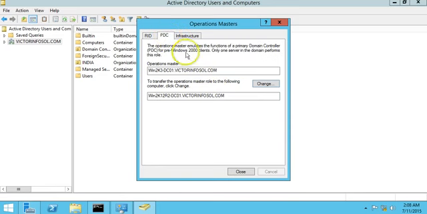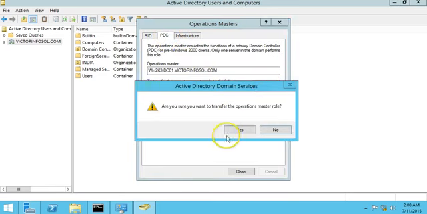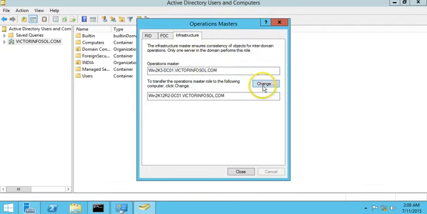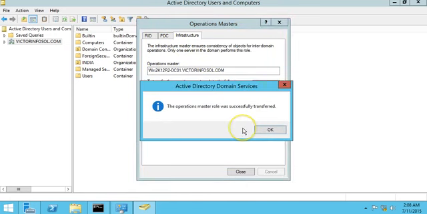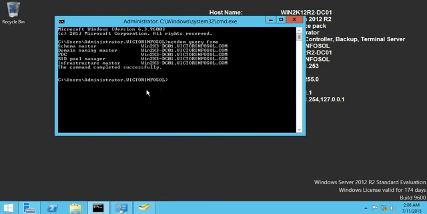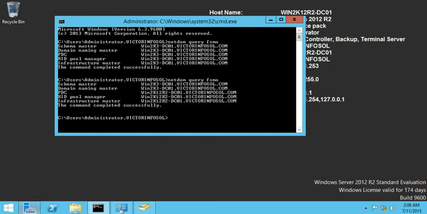So I am also going to change the PDC role. Yes, you can verify the role transferred successfully, and the infrastructure master as well. So we did this for 3 roles. We can verify by running the same command, and you can verify 3 roles have been changed.